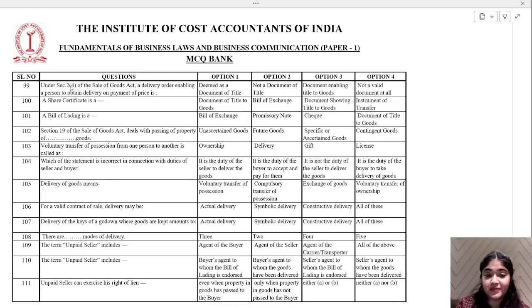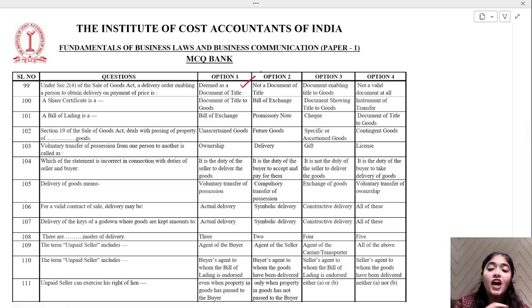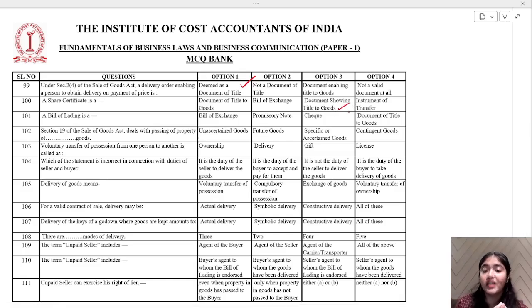Deemed as a document of title, option number 1. Very good. A share certificate is a document of title of goods, bill of exchange, document showing title, or instrument of transfer. So we can club it under document of title of goods. A bill of lading is, sorry, a document of title, not a document showing title of goods.